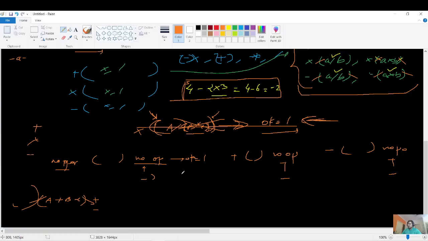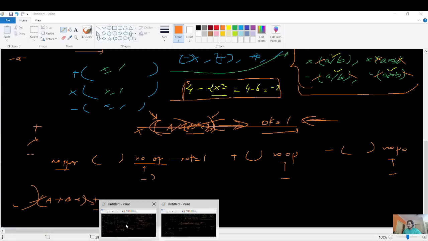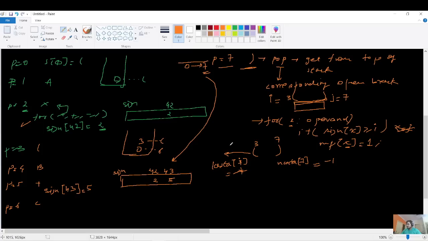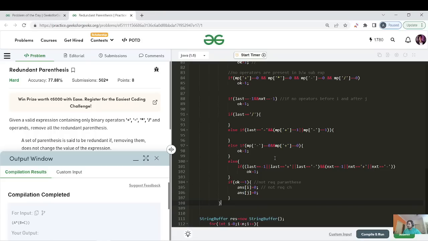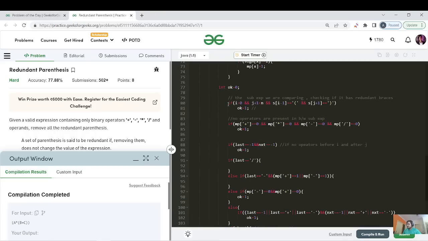Okay, so let us complete the dry run that we started, right? So we have this range, and we can clearly see that the last character is star, and the next character is -1. So let us see if that satisfies any of the ifs in our code. It checks if the character just behind and the character after are a closing and opening bracket. So that is not the case.